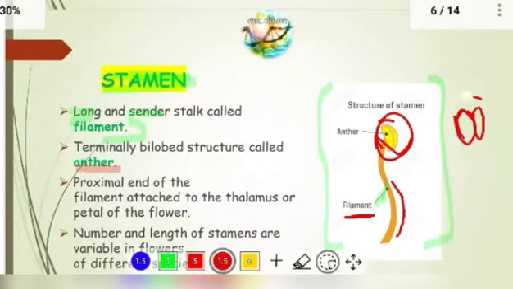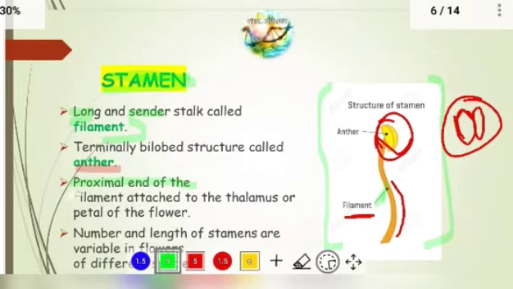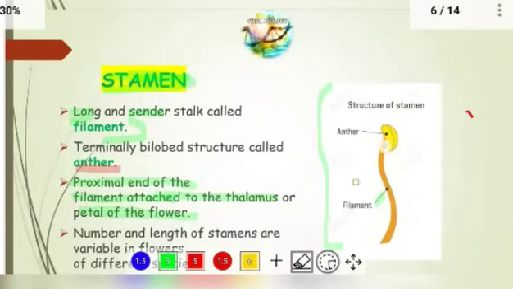Okay, so this is an anther. Let us move on to the next point, that is, the proximal end of the filament attached to the thalamus or the petal of the flower. As I told you, I showed you the petals previously. One second, I'll erase it. So this end part is attached to the thalamus or else the petals of the flower.